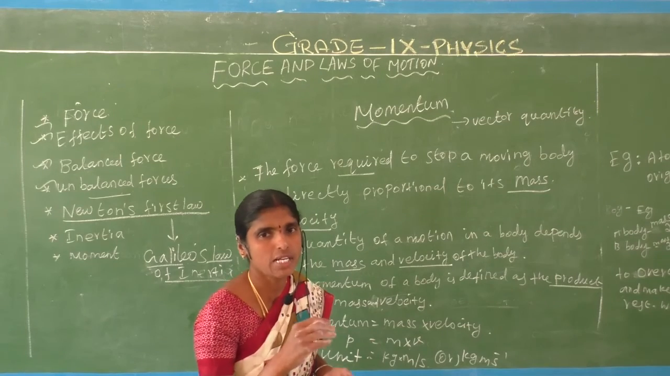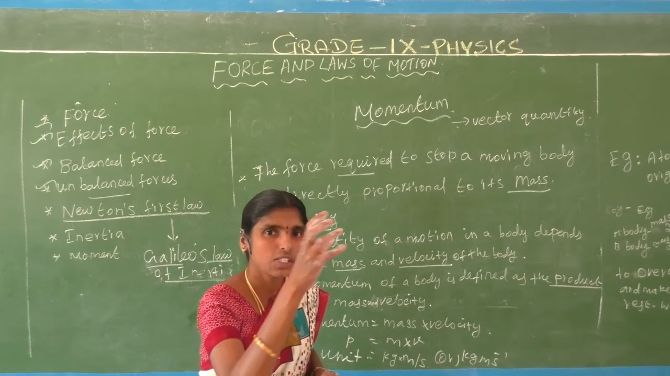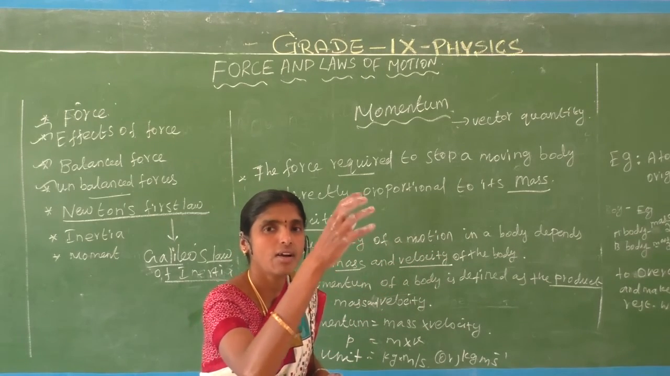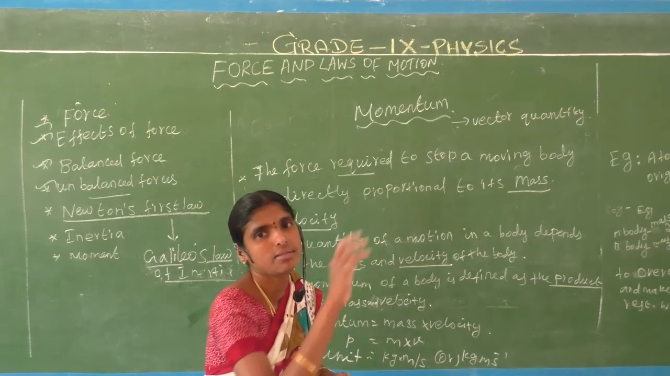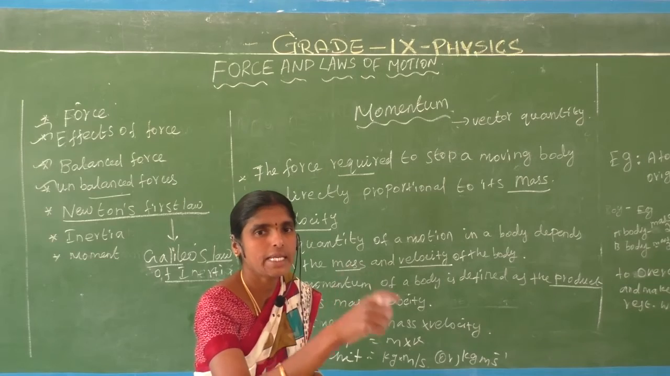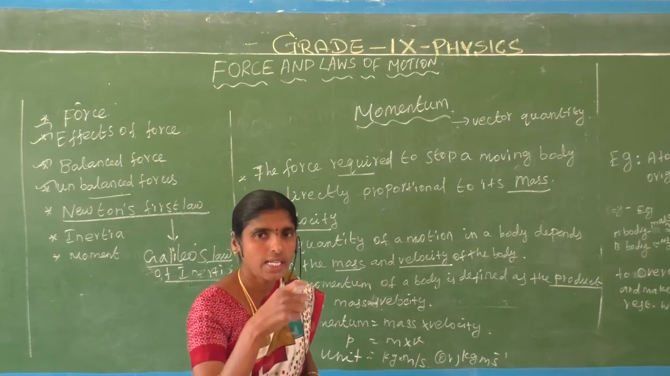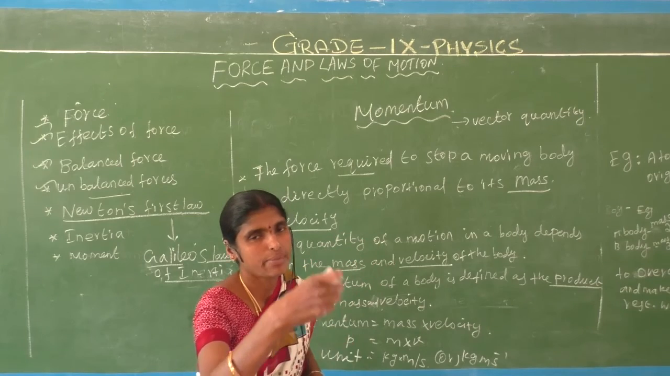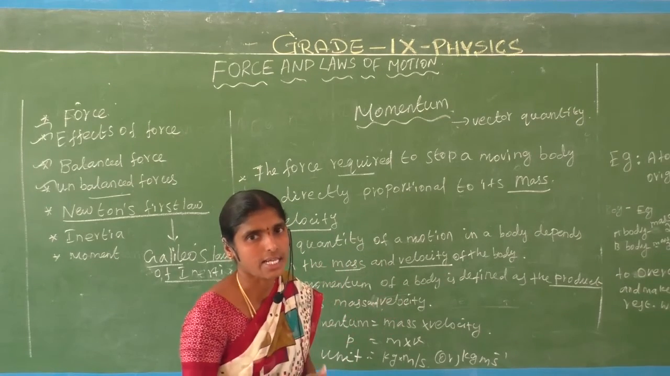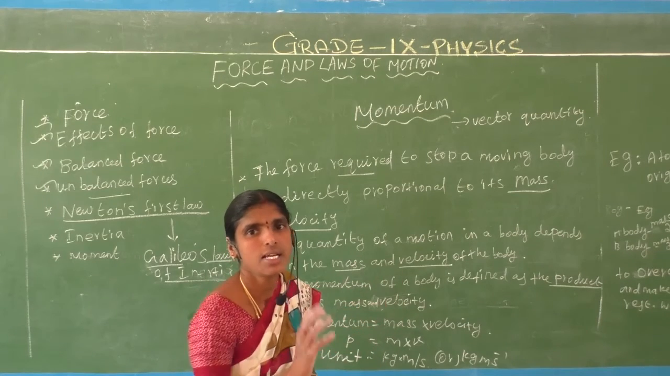Next, momentum. Momentum is nothing but the motion of an object with mass and direction. A momentum contains a moving object's velocity and mass. Momentum represents P equals mass into velocity. Mass unit is kg, velocity unit is meter per second. What is the unit of momentum? Kilogram meter per second.